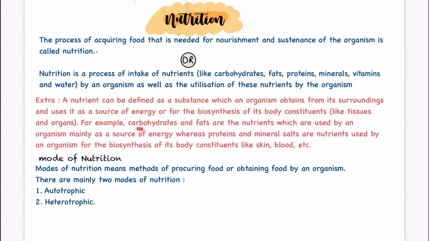For example, carbohydrates and fats are nutrients which are used by an organism mainly as a source of energy, whereas proteins and mineral salts are nutrients used by the organisms for the biosynthesis of body constituents like skin and blood. So all these different proteins help in forming our body in different ways. For building of bones, for making bones strong, we need calcium, right?